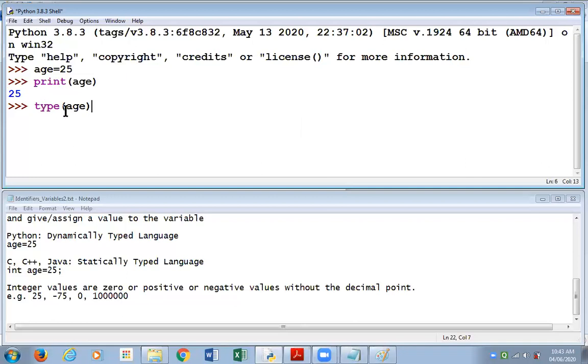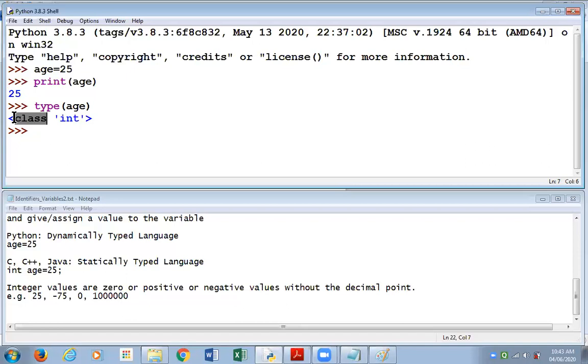The purpose of this type function is to tell me the type of my variable. This variable age that we have created is of what type? When I press enter, you see int over here. The complete output is class int. I would request you initially to ignore the word class. Classes are a concept that will be covered by us in the second module of our Python course.